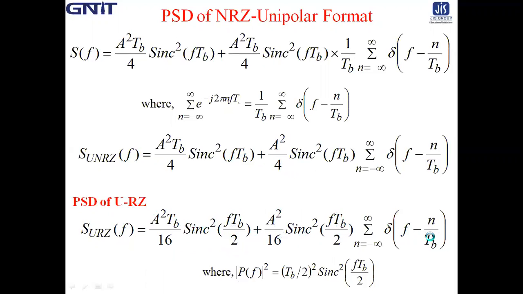But remember that this part is not Tb by 2, because it comes from the e to the power term, and this e to the power term exists due to the Fourier transform. So only we change the pulse shape, that is, |P(f)| square is (Tb by 2) whole square sinc square f Tb by 2. So only we change the pulse shape.